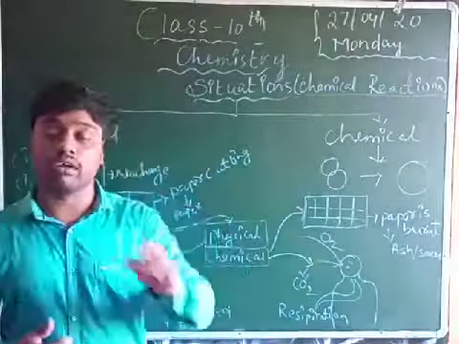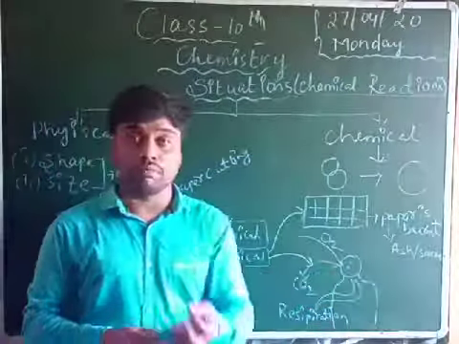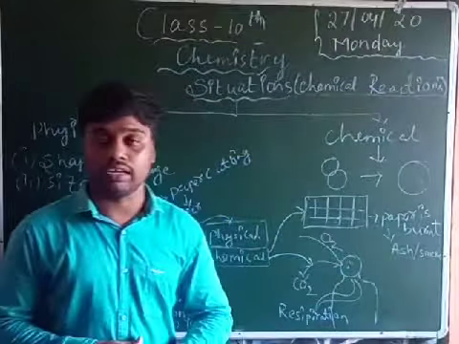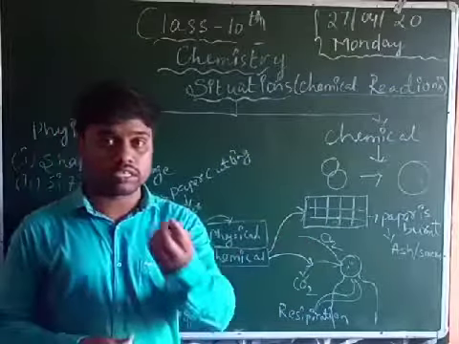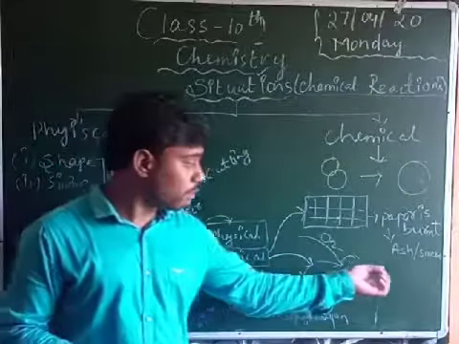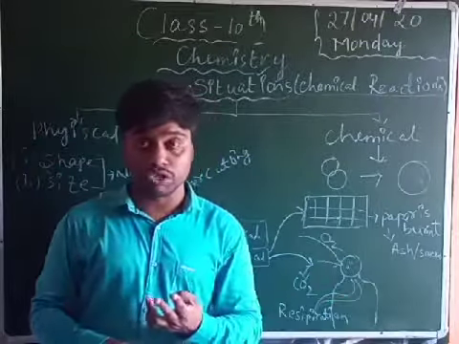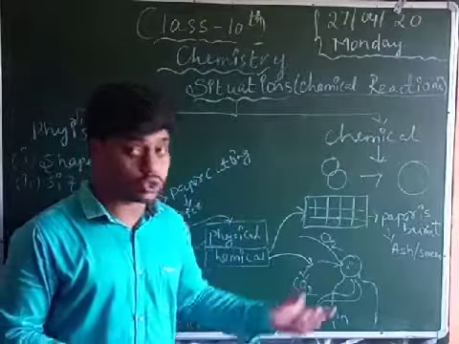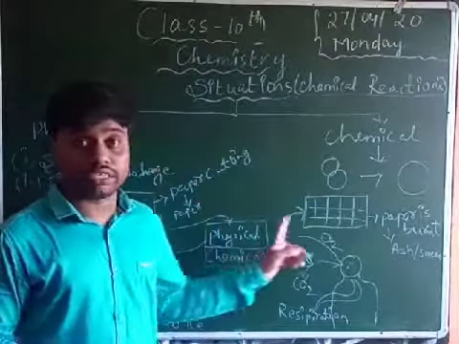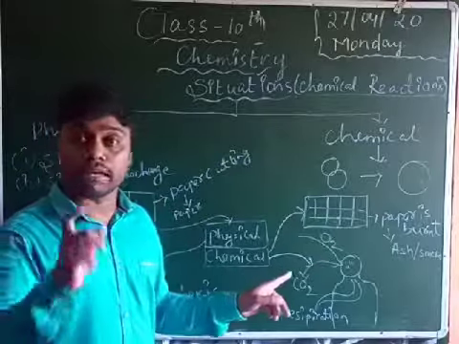Then after you burn it, not cut down, burnt, you get ash and smoke. This is ash, and this is water. This is a newly formed product, both are newly formed. Then smoke is another product and ash is also another product. That's why this is a chemical property and a chemical reaction.